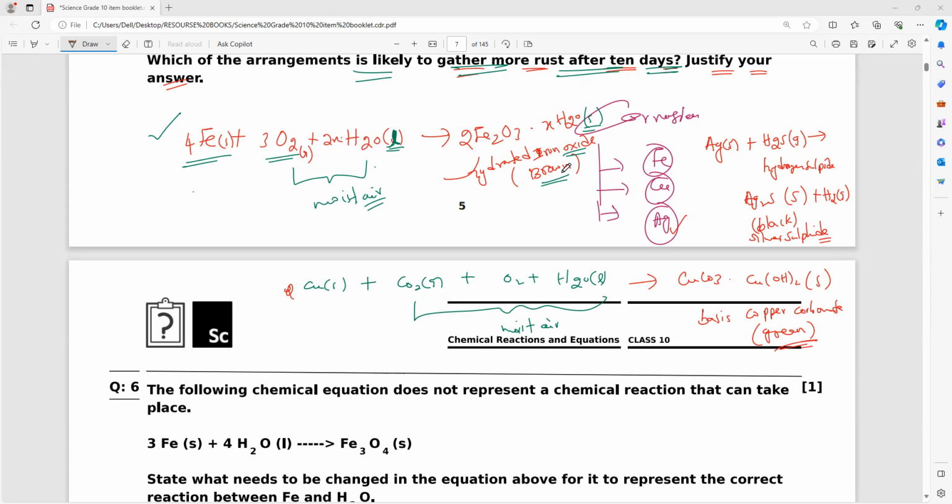Silver balancing we have not done. Balancing: tell me silver. I think only 2 for silver. That's all, the remaining everything balances. 2Ag plus H2S gives you Ag2S plus H2. Am I right, Hari? Balanced? Yes, sir. Good.